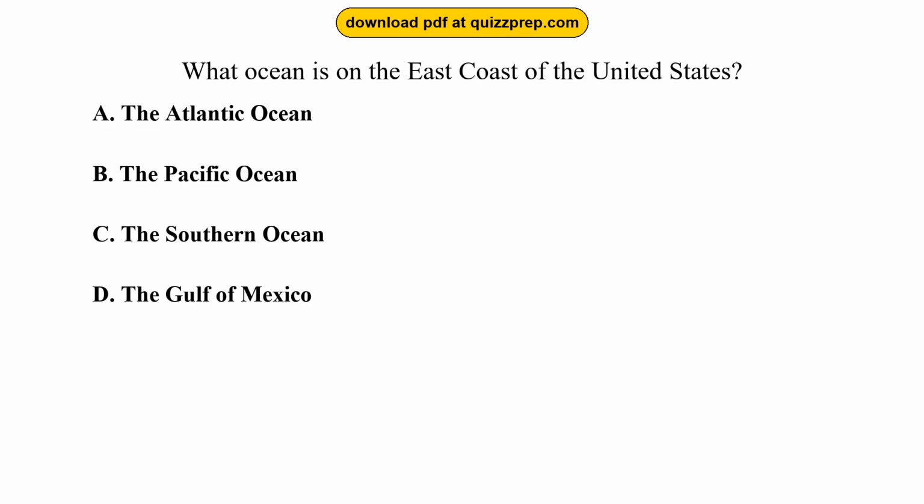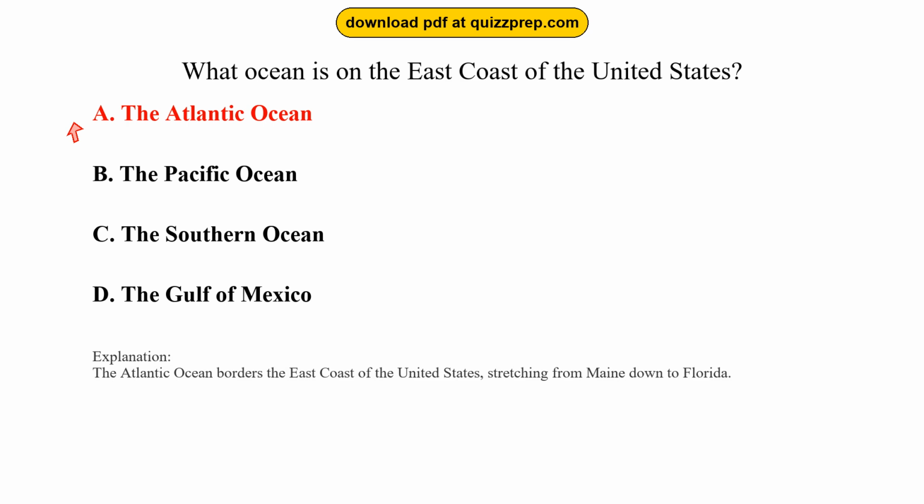Question 29. What ocean is on the east coast of the United States? Option A, the Atlantic Ocean. Option B, the Pacific Ocean. Option C, the Southern Ocean. Option D, the Gulf of Mexico. The correct answer is option A, the Atlantic Ocean.